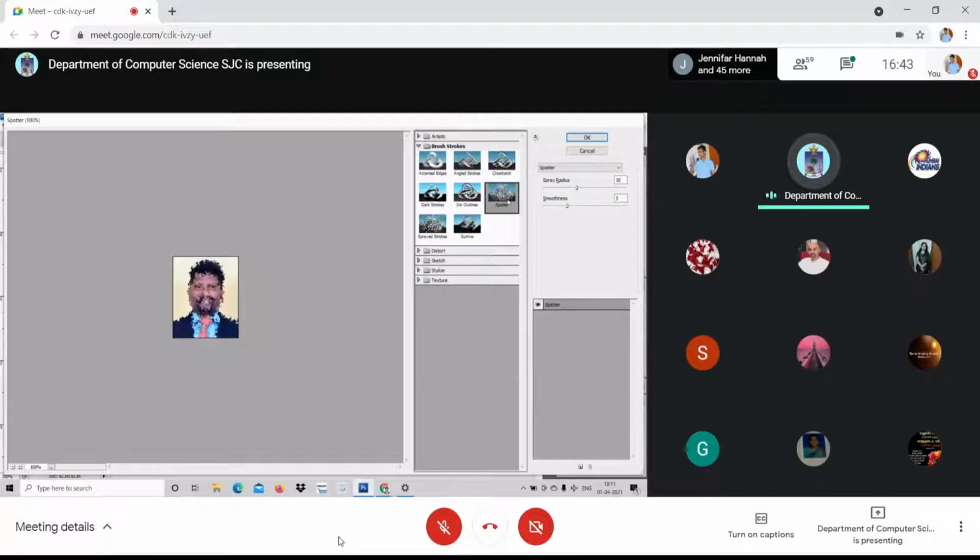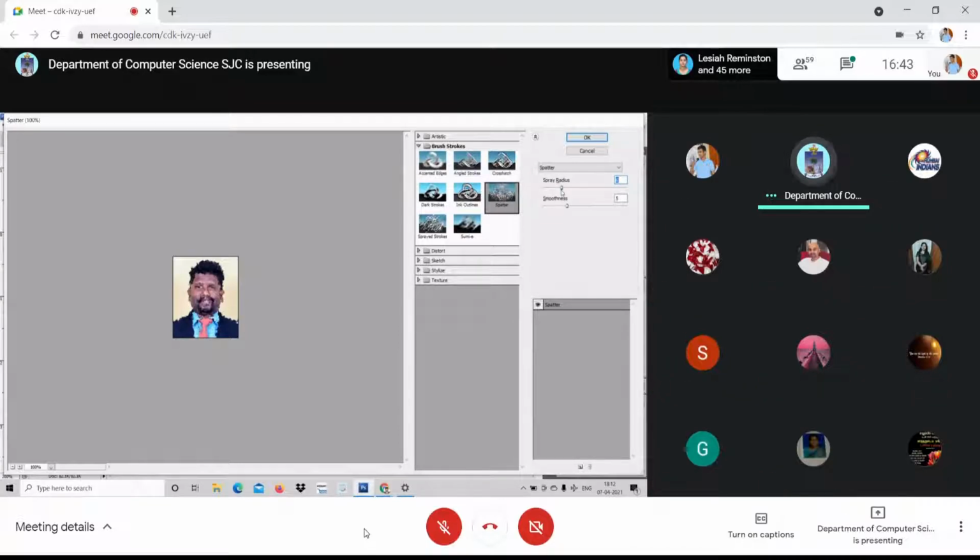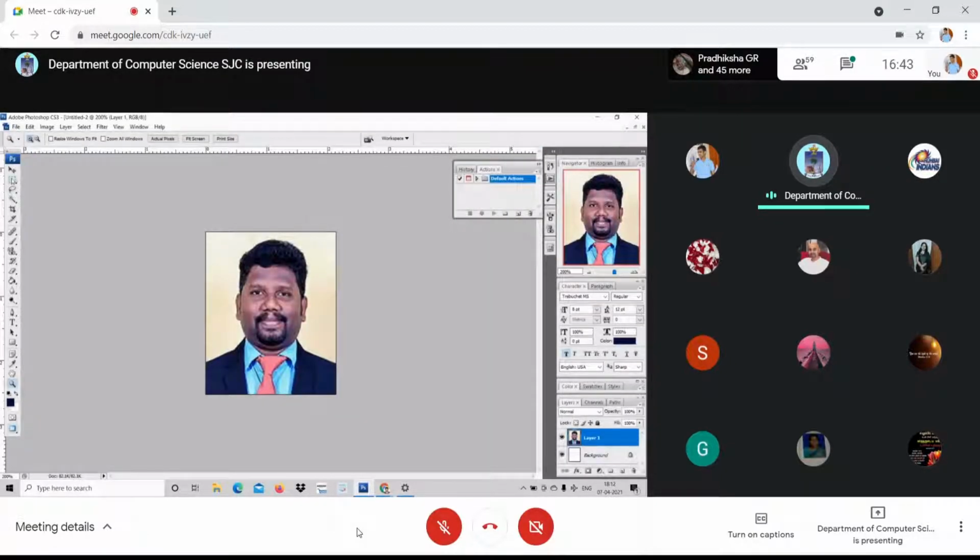And spatter. See here. For example, if you want to choose an image, you can adjust with this spatter. For example, if you want to blur the image, or if you want to hide certain images in a picture, maybe ladies, you can use this. And sprayed strokes. See, this is sprayed strokes. Am I clear to you? Sprayed strokes, right? And spray radius. See, you can increase it. For example, this can be done like this. For example, look here. I just select.